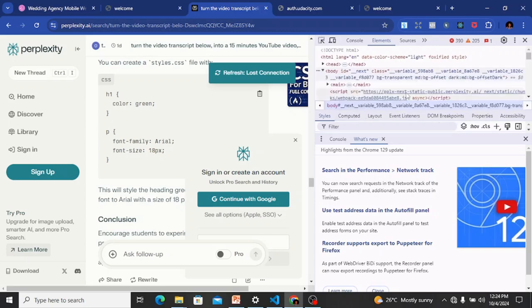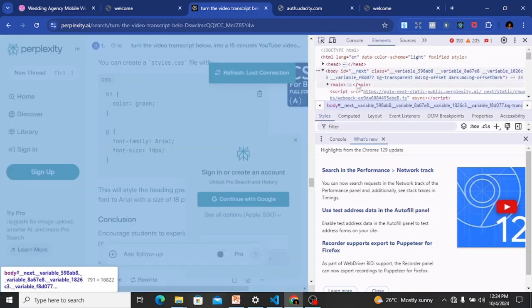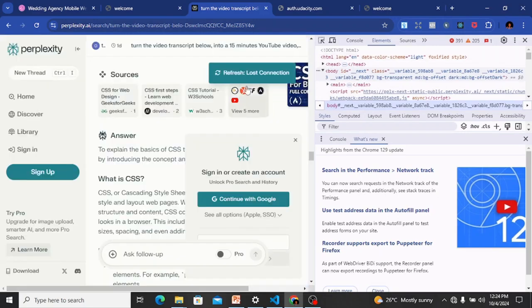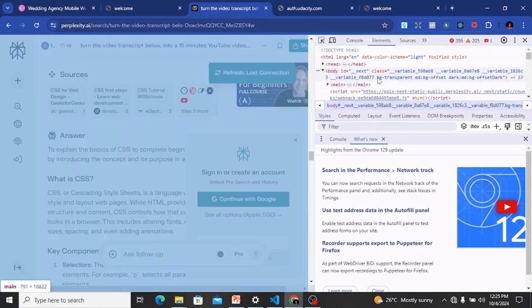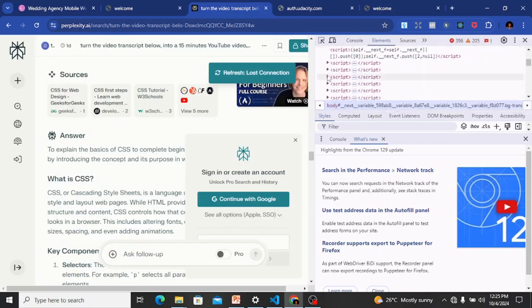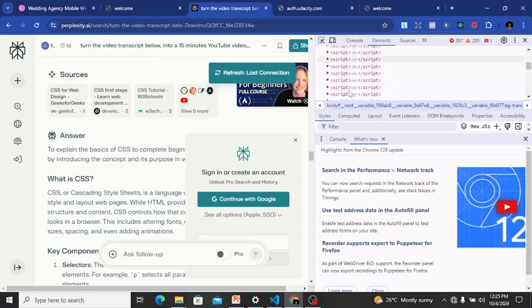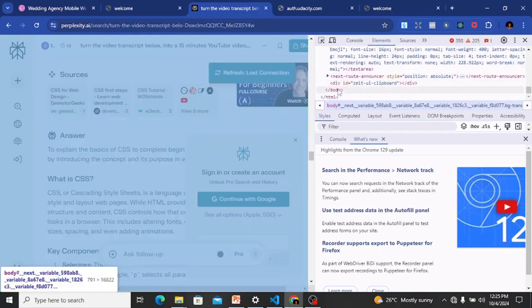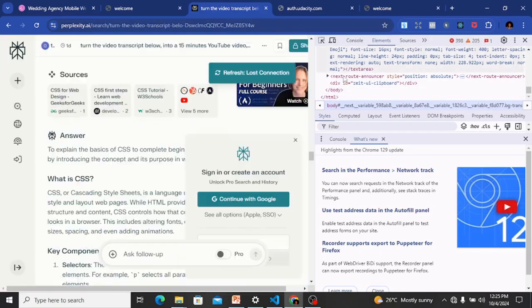Now, as you can see from here, this is me viewing this page. Everything you can see here is in the box model, in the sense that it is a box inside of a box. That is how you arrange your content in a page so that it is organized.